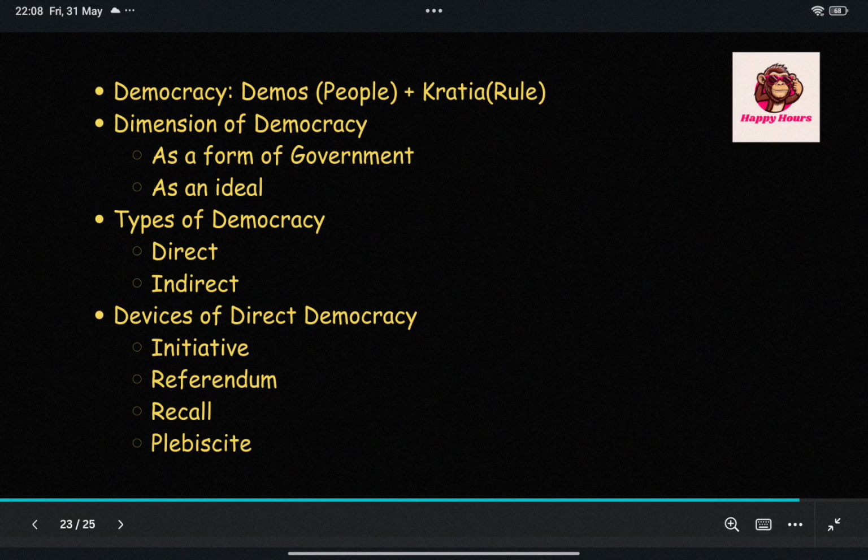People are divided in the name of religion, caste, and linguistic identities. We also have regional aspirations. So we always have clashes between the people. So we cannot have direct democracy in our country.